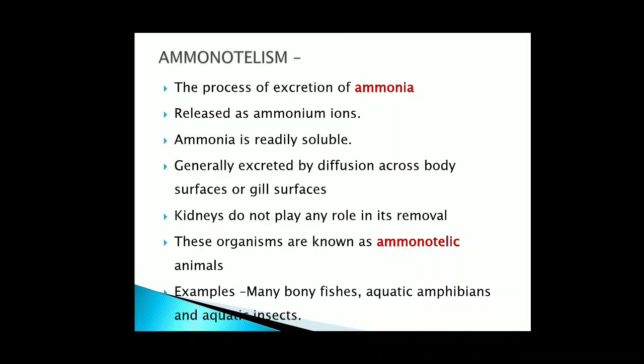So mostly it occurs in organisms which are aquatic, because aquatic organisms have a lot of water which helps in the removal of nitrogenous waste in the form of ammonia. In these organisms, kidneys do not play any role in its removal. So it is through the process of diffusion, either through the body surface or through the gill surface. And mostly in fishes, it is released in the form of ammonium ions, means NH4 plus.